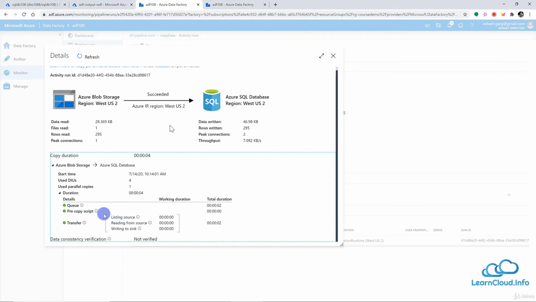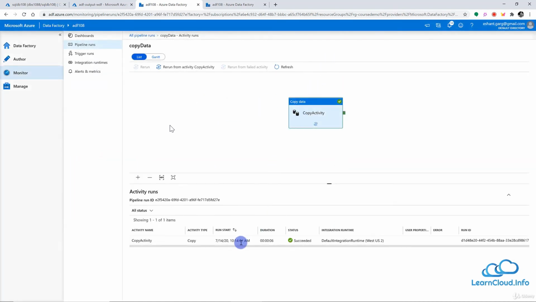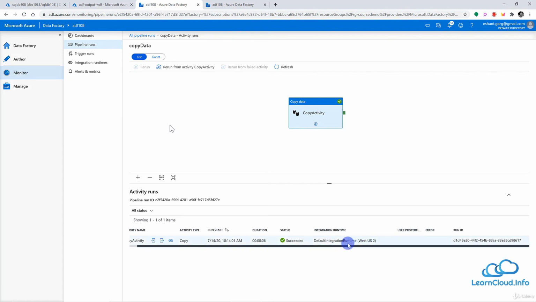And was there any pre-copy script? So you can see all those details in this section here. And then you have the start time or the runtime of this particular activity. And then of course you have the duration, status, and which integration runtime it used. So it used the default integration runtime here.